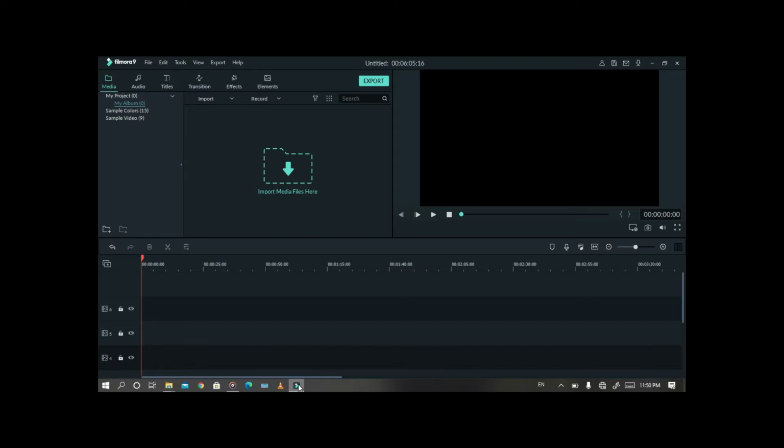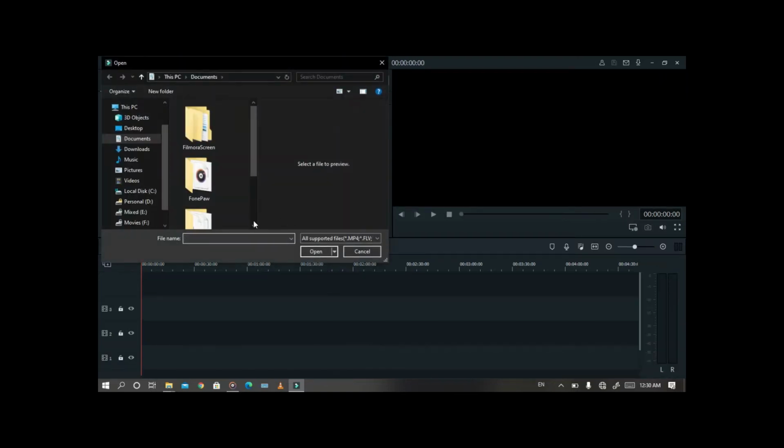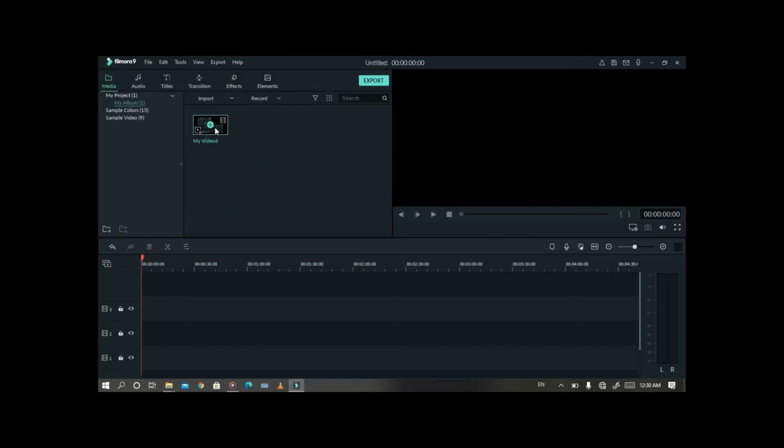Today I'm gonna tell you about how to remove noise from your videos in Filmora video editor. This is very easy way. First of all, you need to import some video. Just import the video. Now drag it to the timeline.